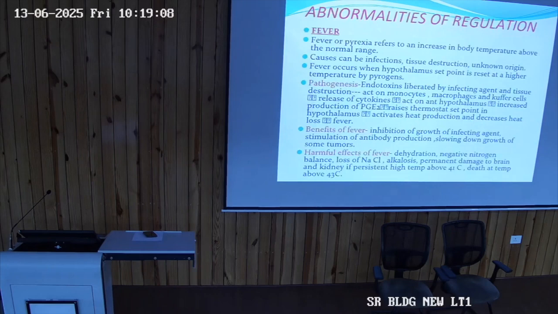Abnormalities of regulation. Okay, fever. Another name for fever is pyrexia.